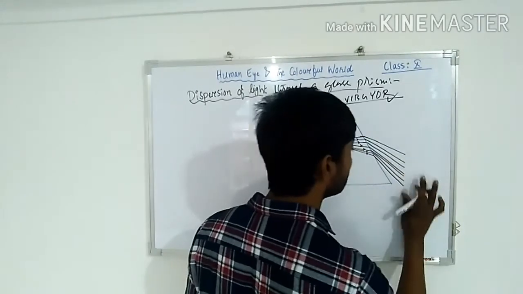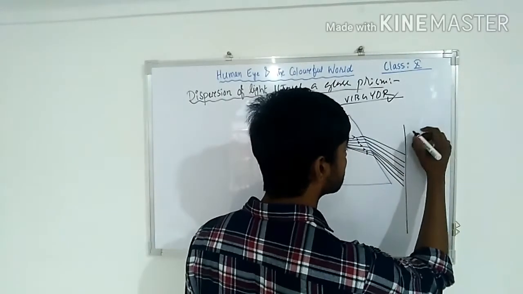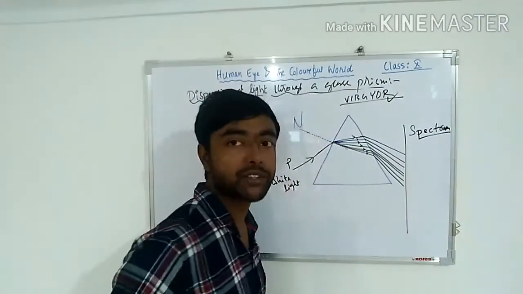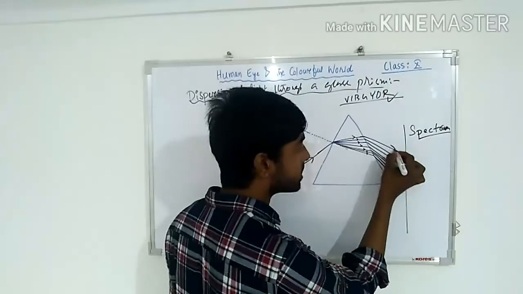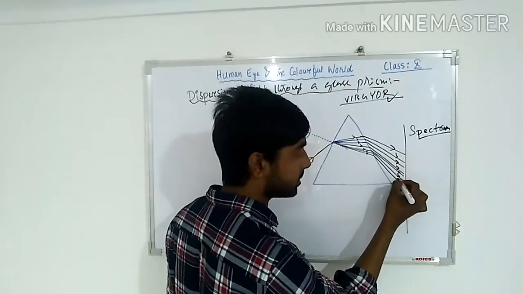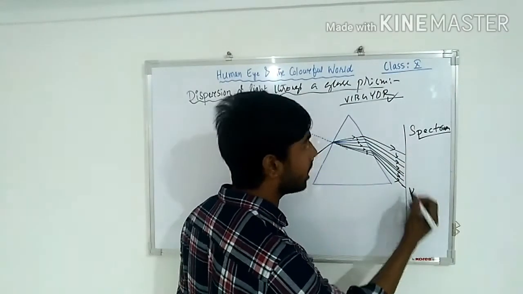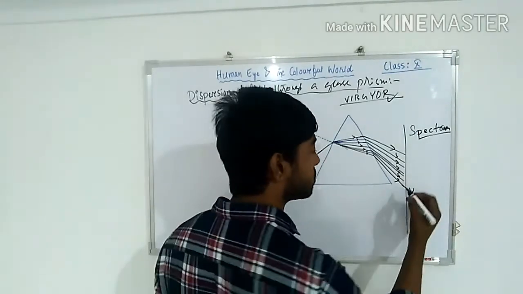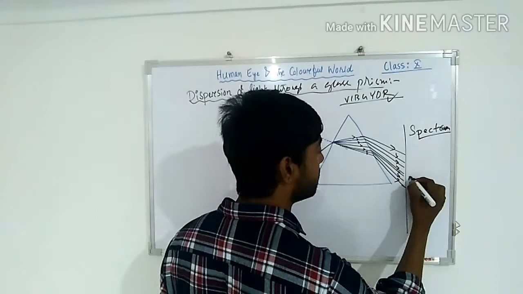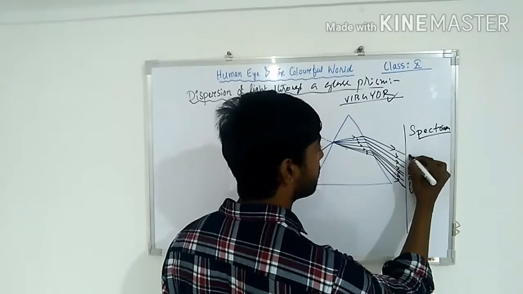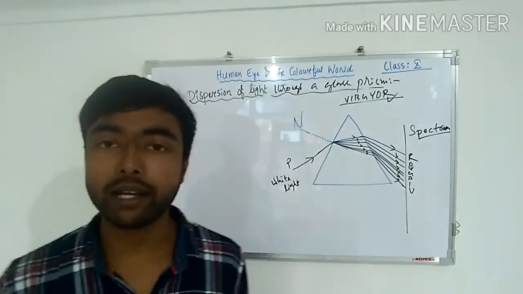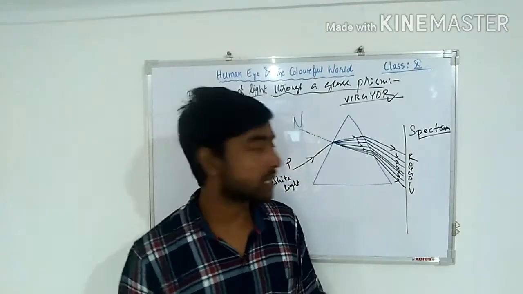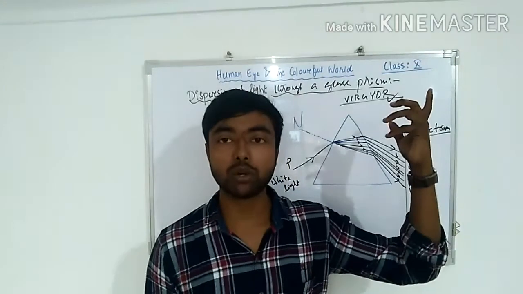We have one spectrum. This is a spectrum. We have one spectrum of color. You will get some different colors like this. And at the bottom there will be V, violet. Violet will deviate more. So violet, indigo, VIBGYOR like that. So you will get an inverse VIBGYOR spectrum. You will get the VIBGYOR spectrum, but inversely, from the bottom. Understood now?